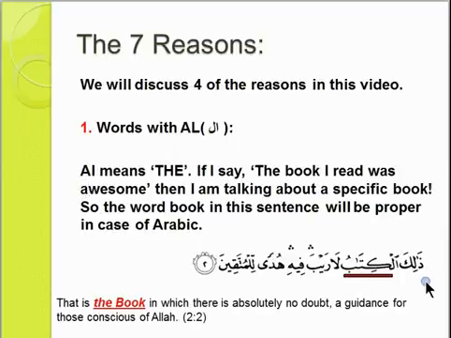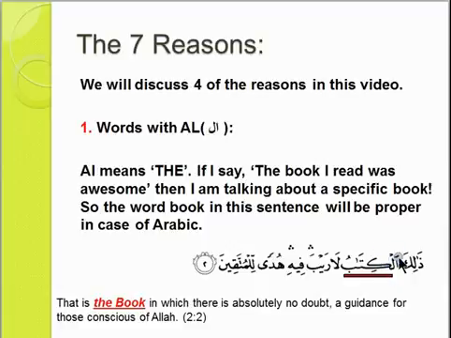A very popular ayah, Zalikal Kitabu la Raiba fi Hudal lil Muttaqin. That is the book in which there is absolutely no doubt, a guidance for those conscious of Allah. Now tell me, we did use the word kitab, which is very common because all kitabs are kitab. But this al here, you can see this al here.